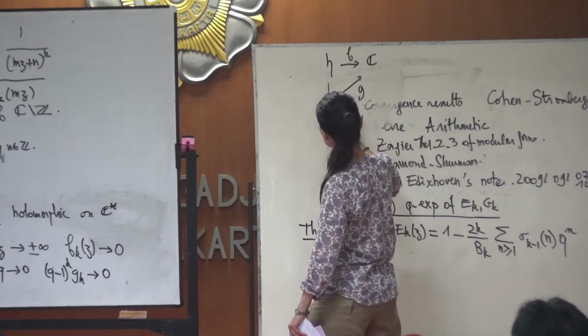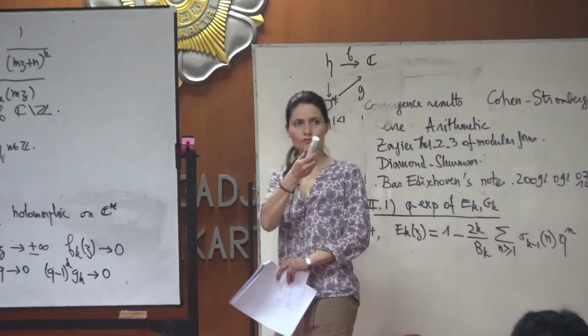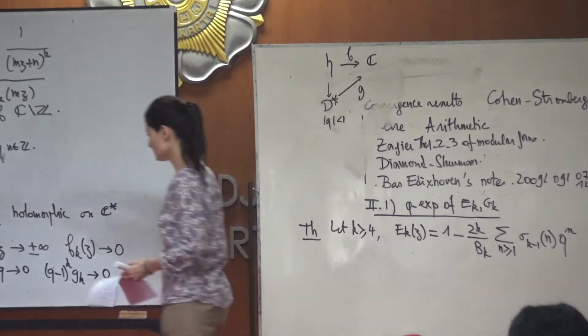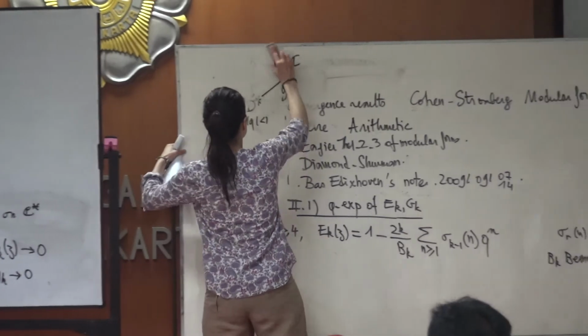It is in my first talk, or maybe in the talk of Valerio. I don't remember.